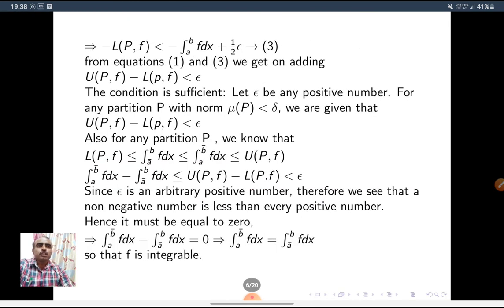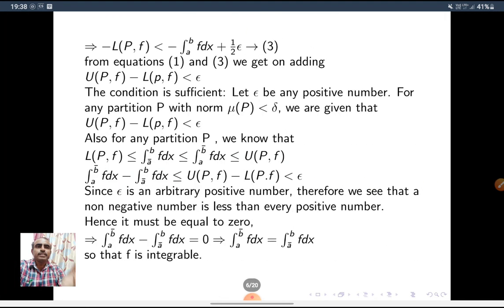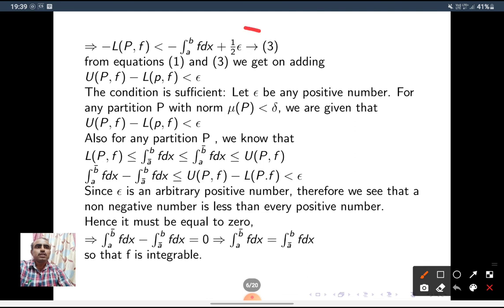Now, from equation 2, I multiply this inequality with a negative sign. What we get? Minus LPF is less than minus the integral A to B f dx plus 1 by 2 epsilon. Combining 1 and 3, UPF minus LPF is less than the integral A to B f dx plus 1 by 2 epsilon, plus minus the integral A to B f dx plus 1 by 2 epsilon.